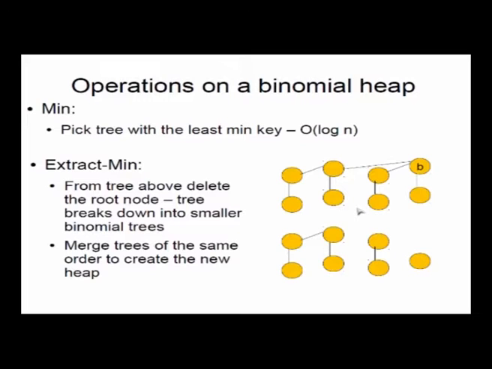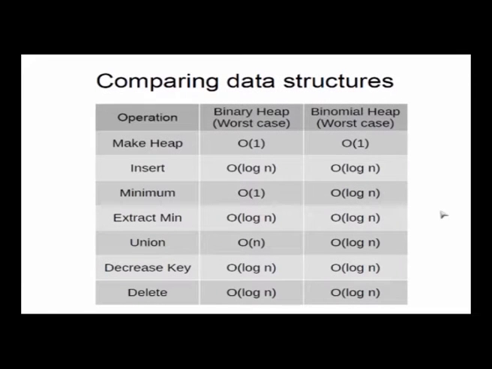So though I described it in English, I think you can understand what we are doing here. All we are doing is finding out where the minimum lies, cutting that node out, then that tree breaks down into small trees. Those small trees may create duplication in order for some of the trees, so then you merge those trees, and the result of merging is going to be the resulting heap. And we know that the merging operation is order log n, therefore the delete operation is also order log n.